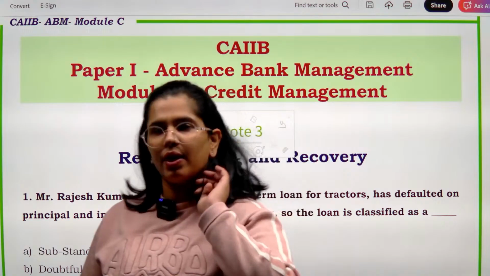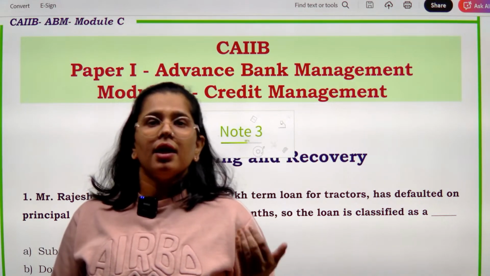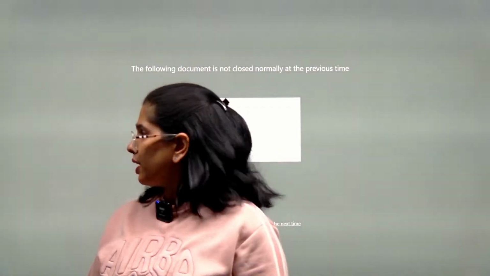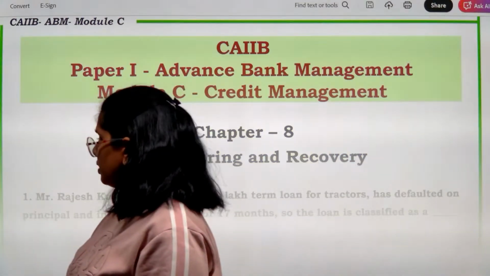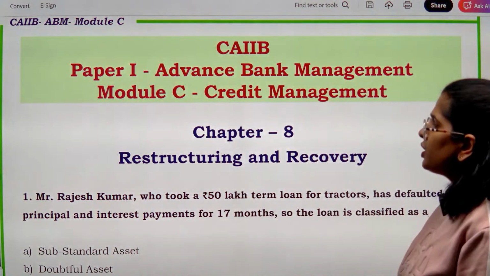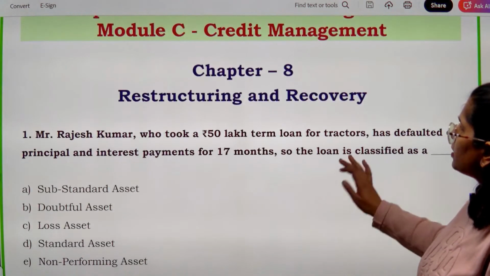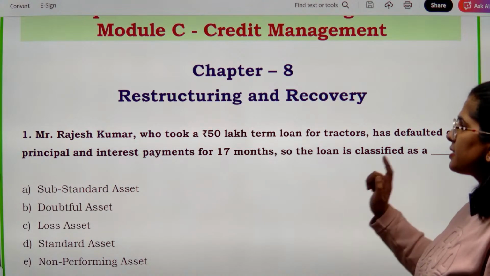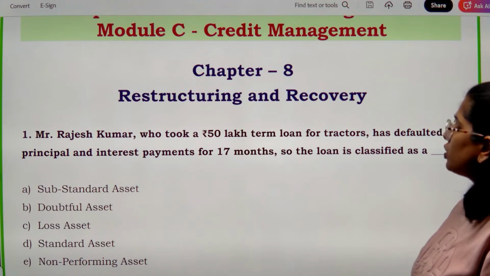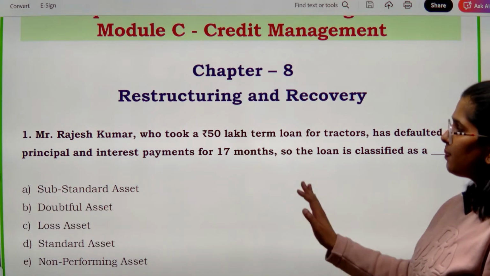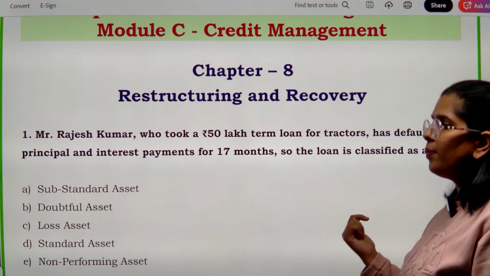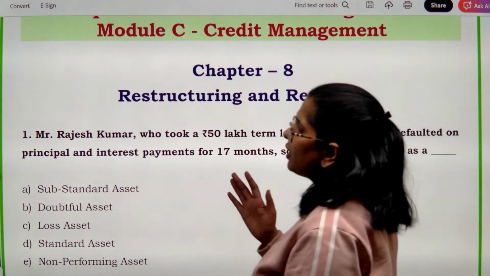From question number 1, we will start by learning about the NPAs, the classifications and the restructuring related case studies, and then we will slowly and steadily move forward. Now question number 1: Mr. Rajesh Kumar, who took a 50 lakh term loan for tractors, has defaulted on principal and interest payments for 17 months. So the loan will be classified as a substandard asset, a doubtful asset, a loss asset, a standard asset, or a non-performing asset? That's what has been asked to you.